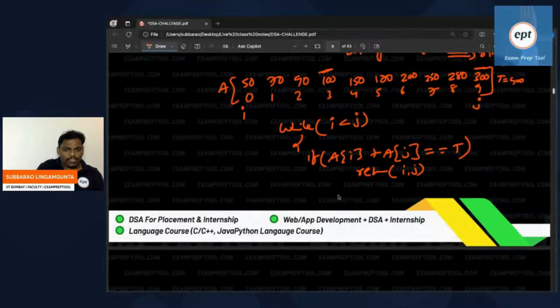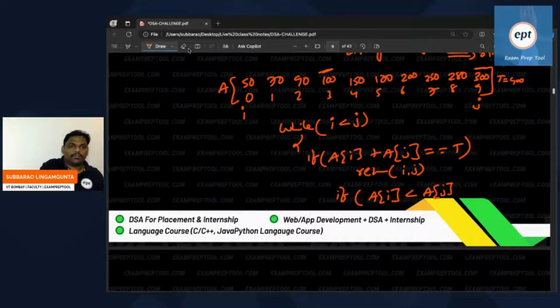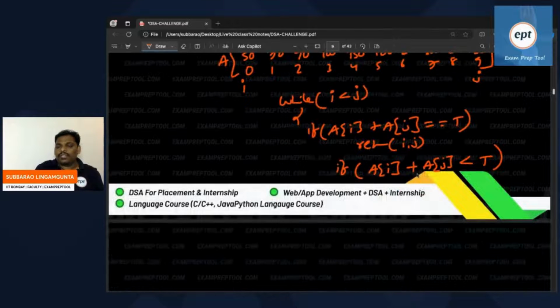Then check one condition. If A of i plus A of j is less than target, then I want more, so I will increment i plus plus.